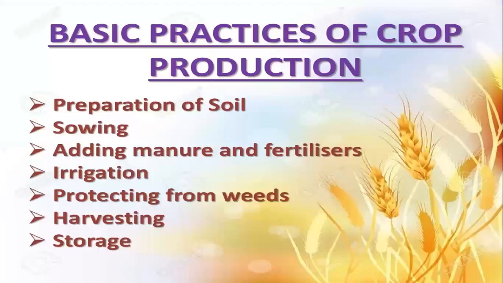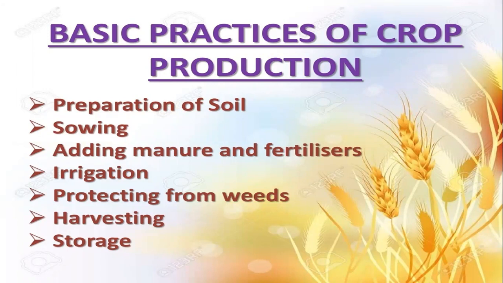Next, children, what are the basic practices to be followed while doing crop production? Here are the major 7 steps to be followed when crop production is done. First is preparation of soil. Second is sowing of seed. One more is there: before sowing of seed, we select the seeds also. Next, adding manure and fertilizers. After that, irrigation, which means watering the plants.